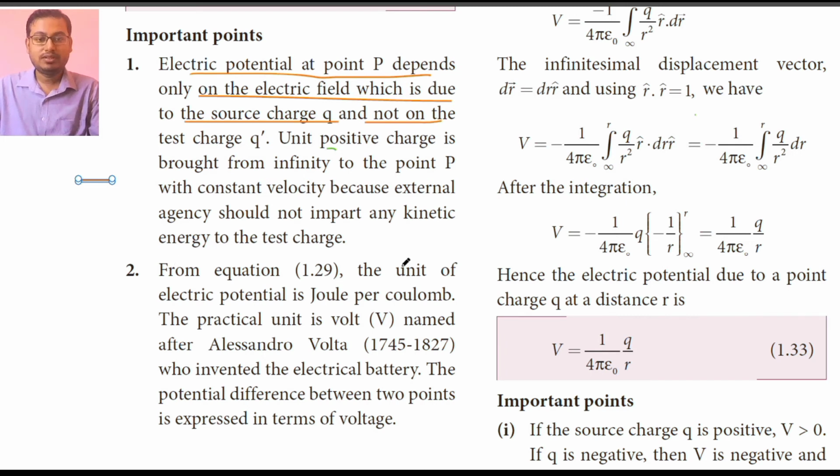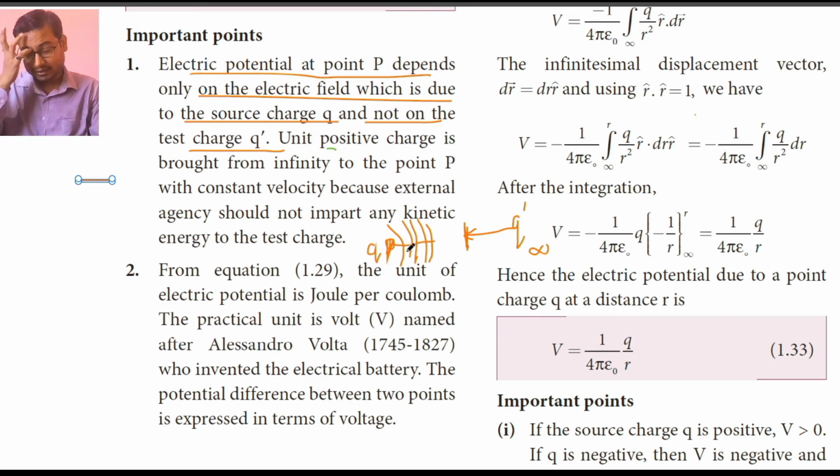That means if suppose we have a source charge Q which is fixed at a point, and we are bringing a test charge Q dash towards it, in that situation electric potential at any point in between infinity to this depends on how strong the electric field generated by the charge Q is. And we know very well that as the distance increases from the charge, electric field decreases. Nearer to the charge, electric field will be much higher.